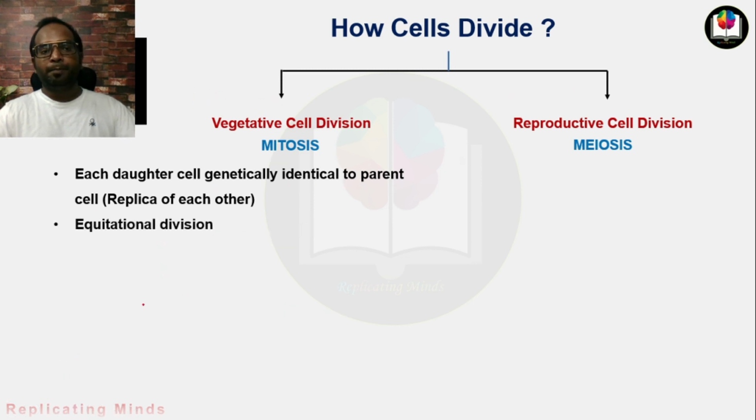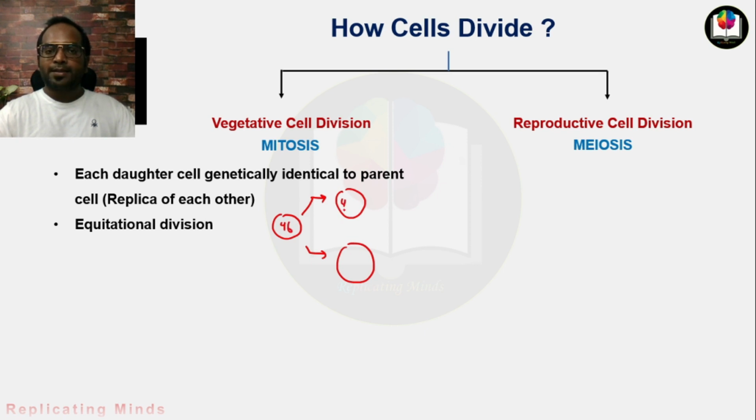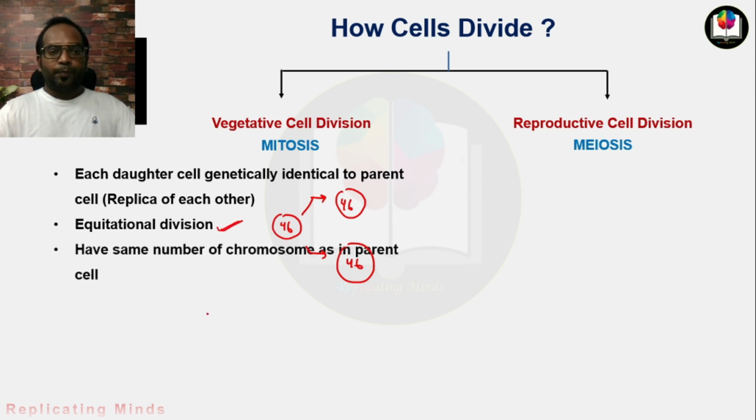Second important point is that because the same number of chromosomes, or the same genomic content, is transmitted from parent cell to daughter cells, that's why it is known as equational division, right? Now the next point is that the daughter cells have the same number of chromosomes as the parent cell.